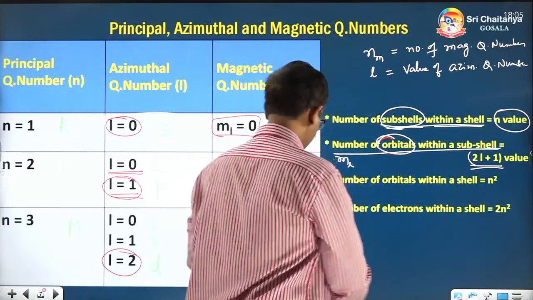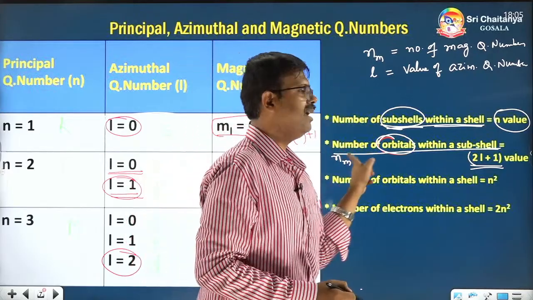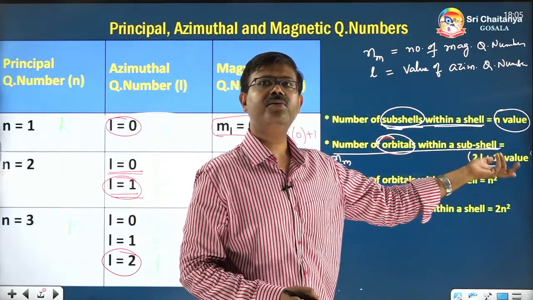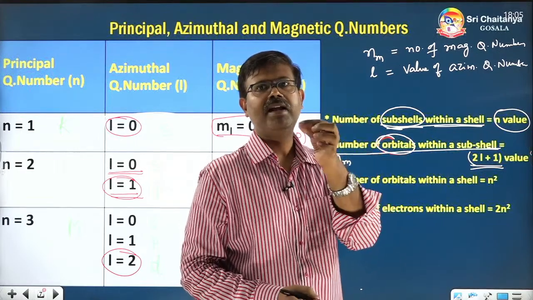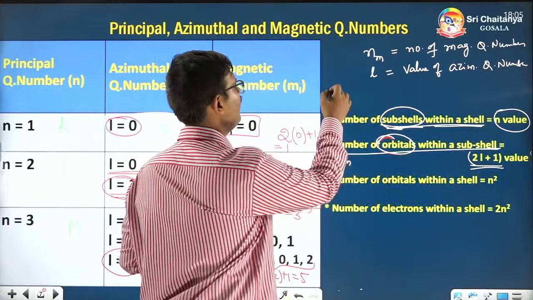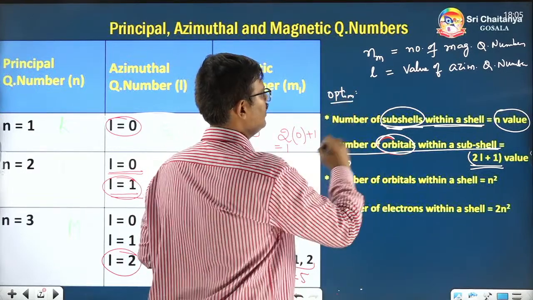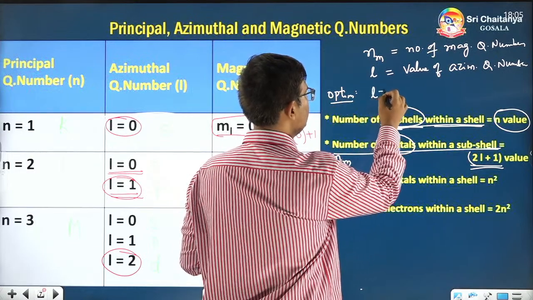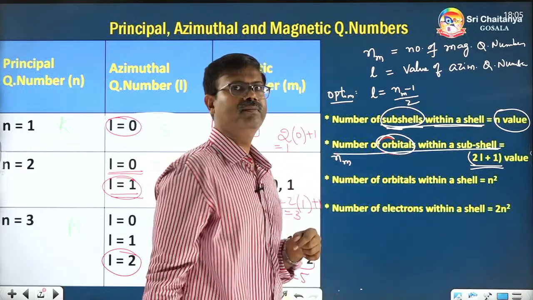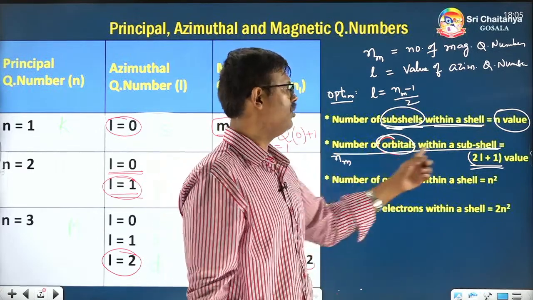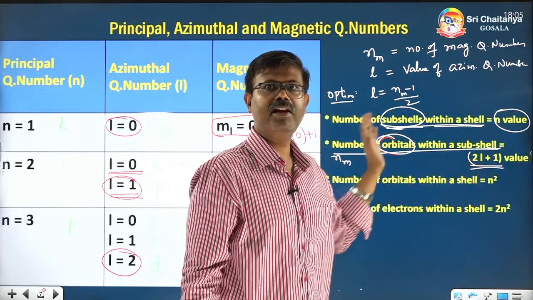So Nm is equal to, what is the formula? 2L plus 1. But they have not given the direct formula. In one of the 4 options, they have given L is equal to Nm minus 1 by 2. If Nm is equal to 2L plus 1, then what is the L value? Bring that plus 1 to the left hand side.